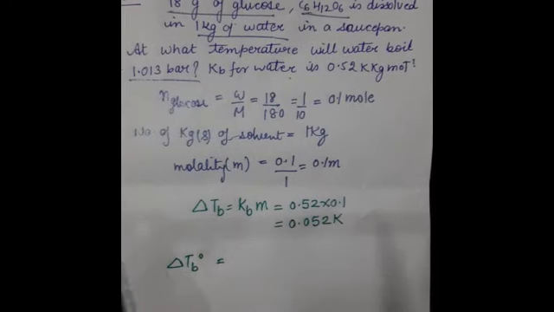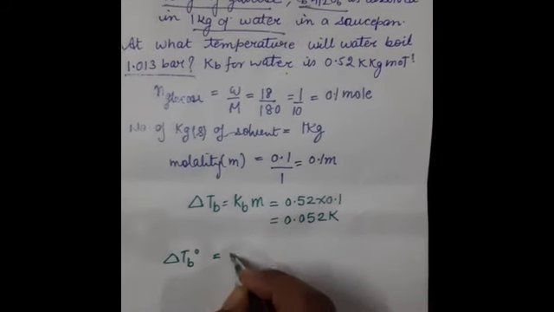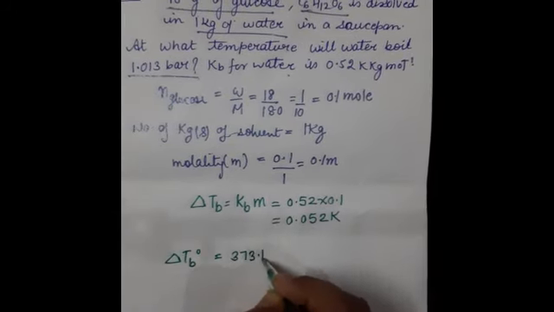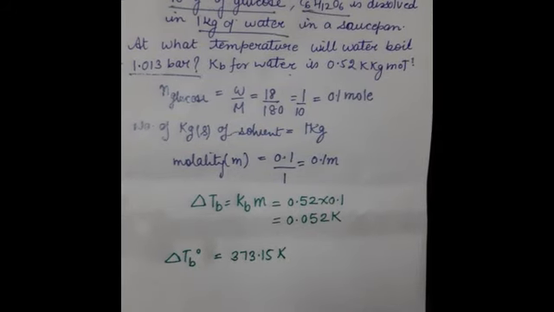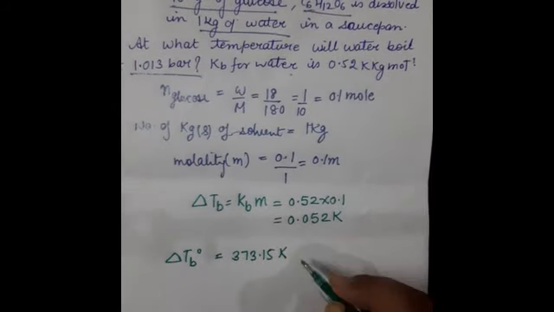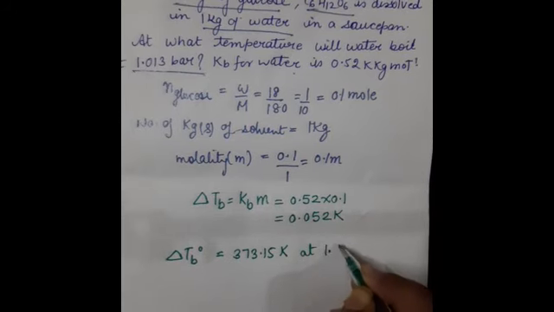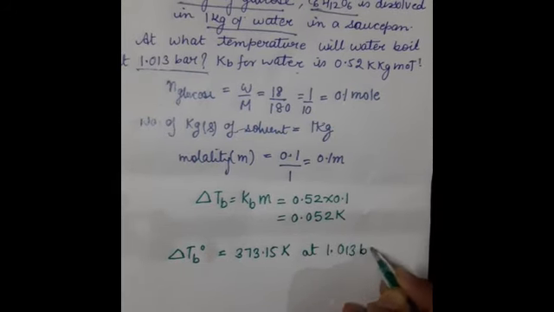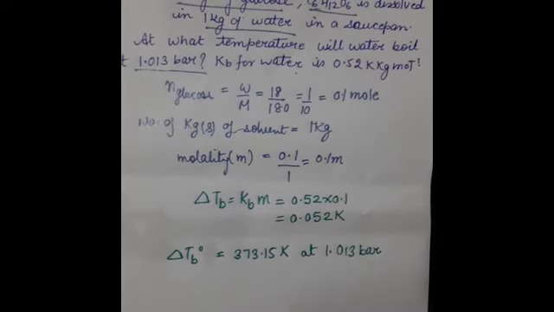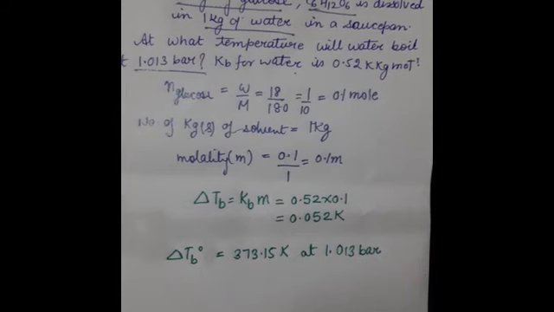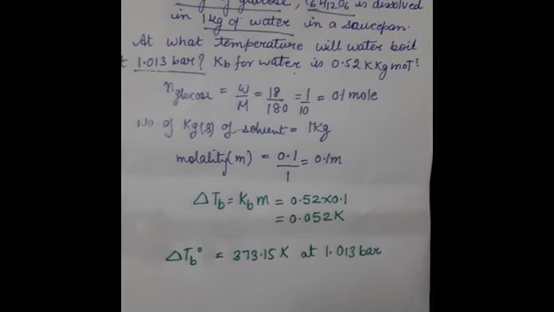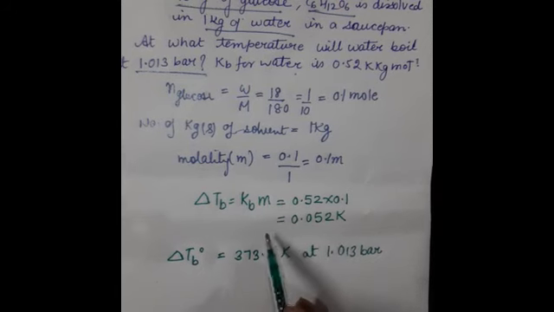At a particular pressure, Tb naught is equal to 373.15 Kelvin at 1.013 bar. We discussed this in the previous video on elevation of boiling point. Water starts boiling at this temperature, basically at this vapor pressure.